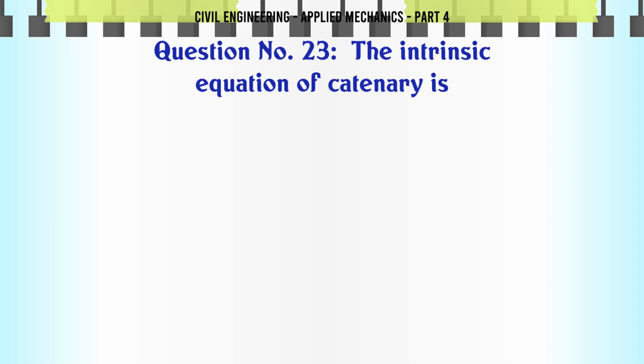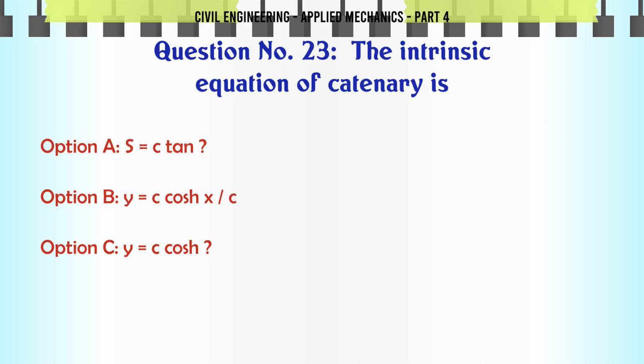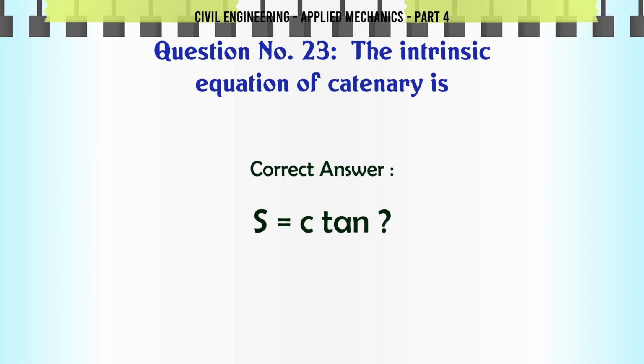The intrinsic equation of catenary is A. s = c tanψ, B. y = c cosh(x/c), C. y = c cosh ψ, D. y = c sinh ψ. The correct answer is s = c tanψ.